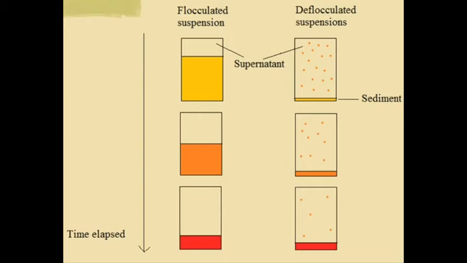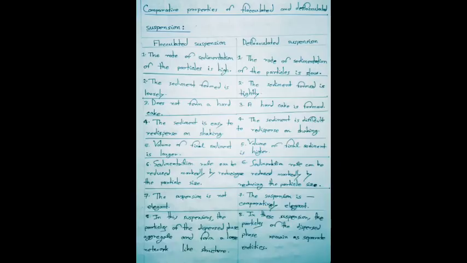Flocculated suspension, sedimentation rate can be reduced markedly by reducing the particle size, and deflocculated suspension, sedimentation rate can be reduced markedly by reducing the particle size. Flocculated suspension, the suspension is not elegant since the particles of the dispersed phase tend to separate from the dispersion media. On the other hand, deflocculated suspension, the suspension is comparatively elegant because of the uniform appearance of the suspension.